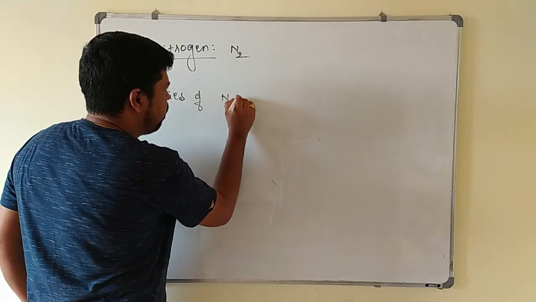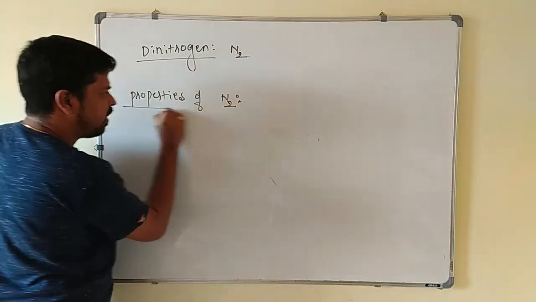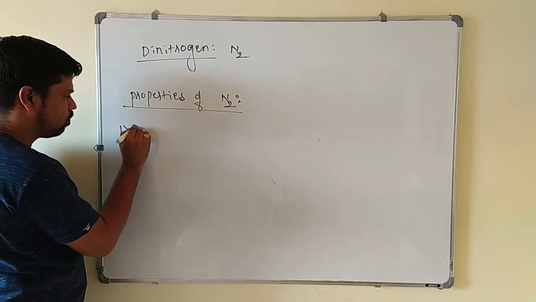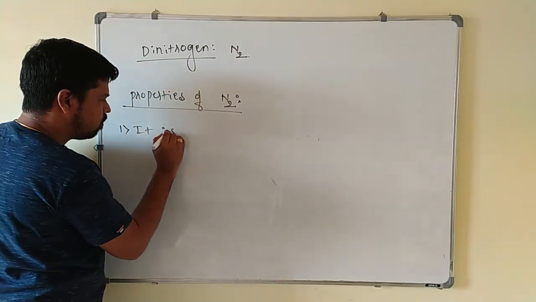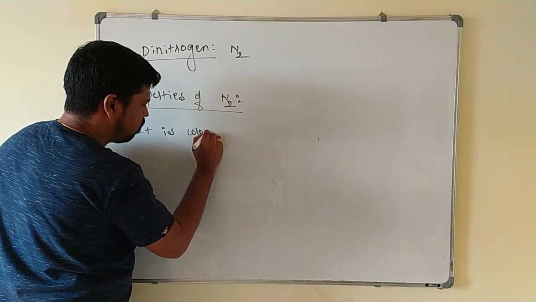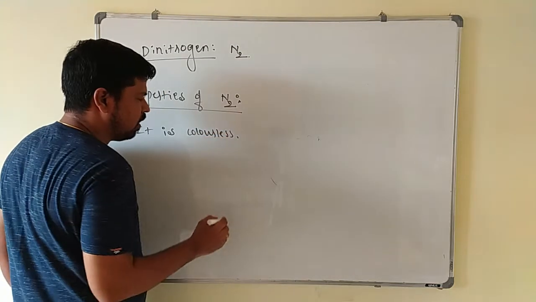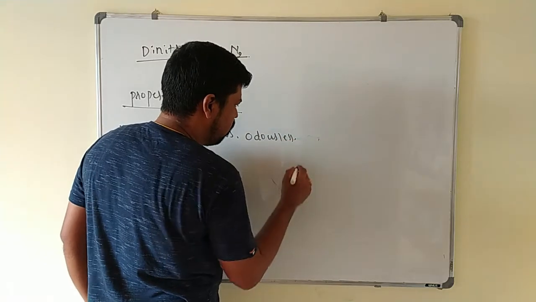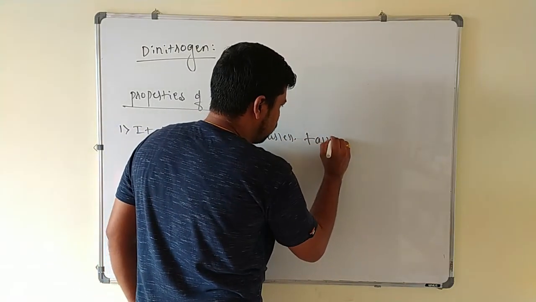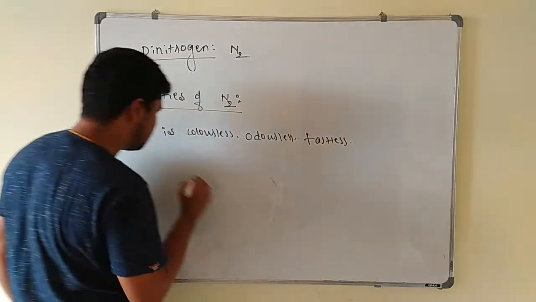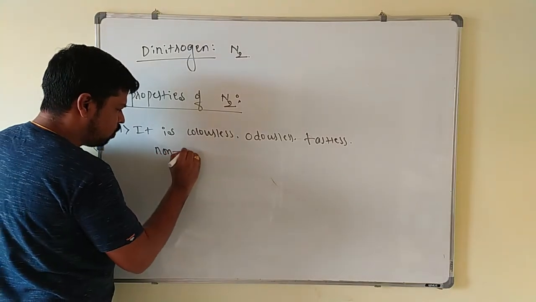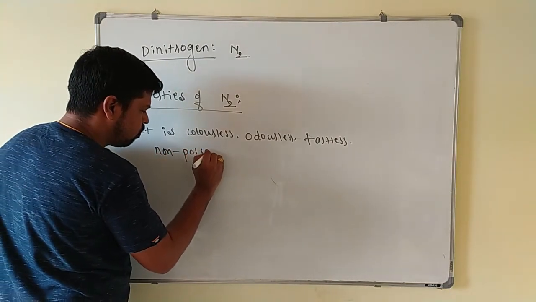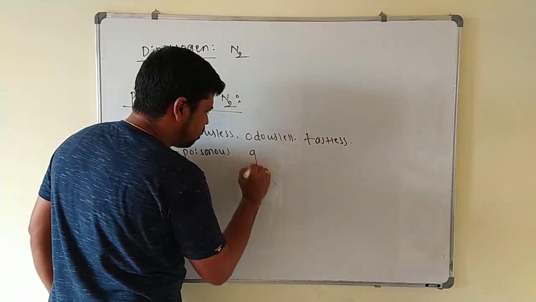Properties of N2. The first point I will write: it is colorless, odorless, tasteless, non-poisonous gas.